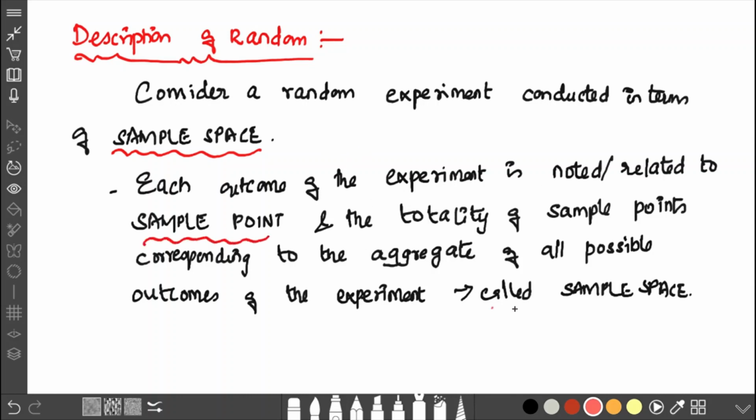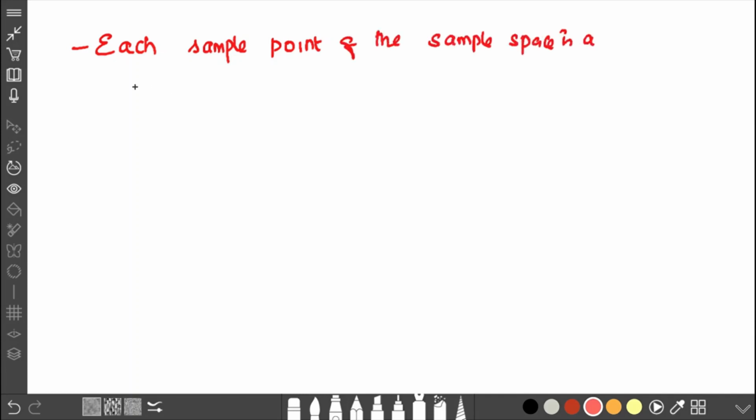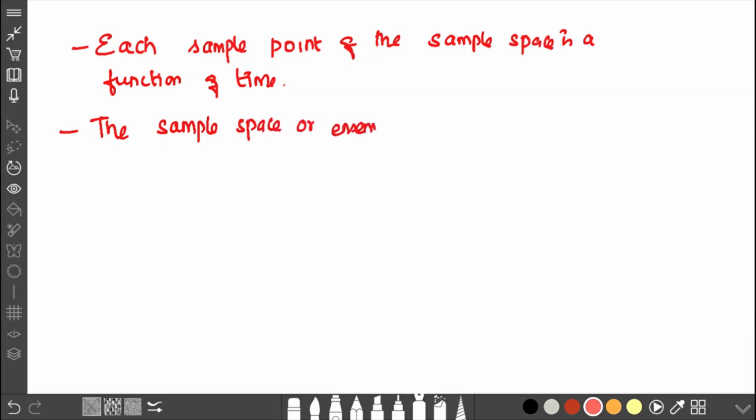Each sample point of the sample space will have a particular output; each sample point is simply a function of time. This sample space, or ensemble, composed of functions of time is called a random or stochastic process.